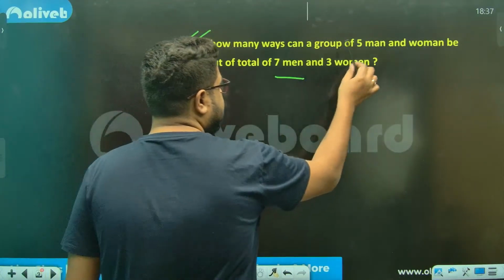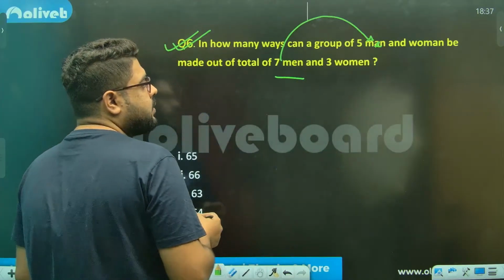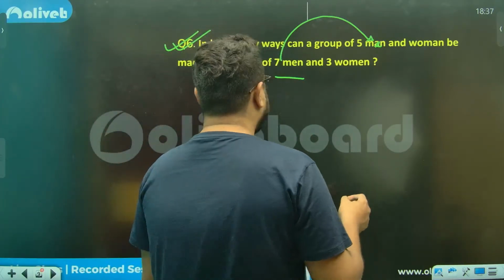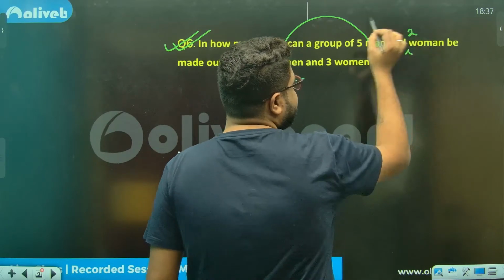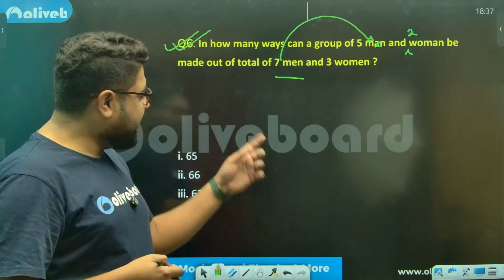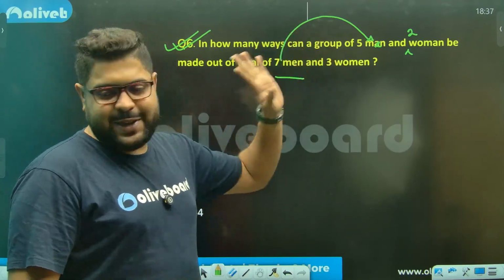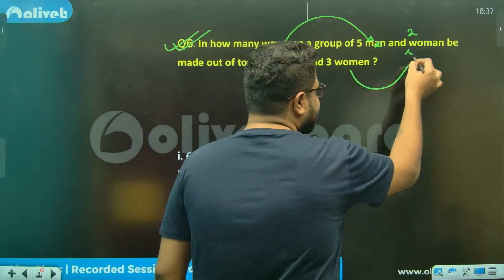7 men. Out of that, I need to pick 5. One second, sir. There is a printing mistake. How many women, we don't know. Let's make it 2 women, okay? I don't know, the answer might not match. But I guess if we take 2, it should match. You'll get to see why. And 2 out of 3.